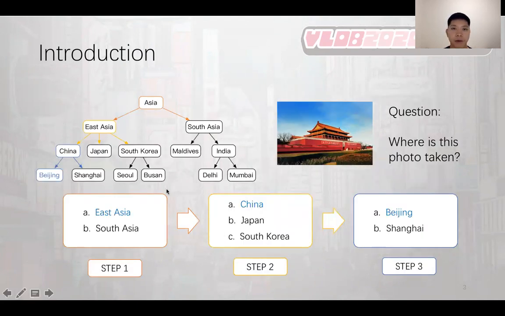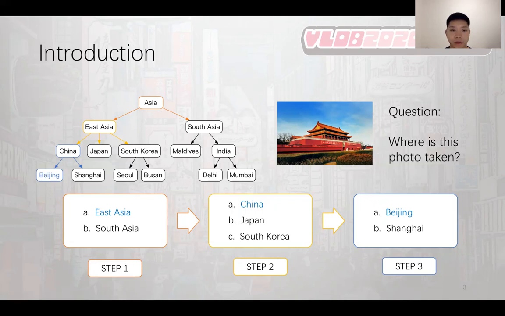Now we have a hierarchy of different places in the world, and I want to know where this photo is taken. A simple method is to ask questions in a top-down manner, according to the hierarchy. That is, in the first step, we stand at the root of the hierarchy, node Asia, and show two options, East Asia, South Asia, which will direct us to the next potential node.